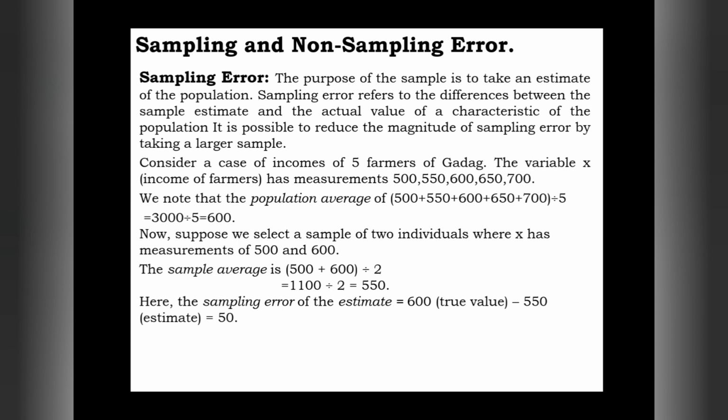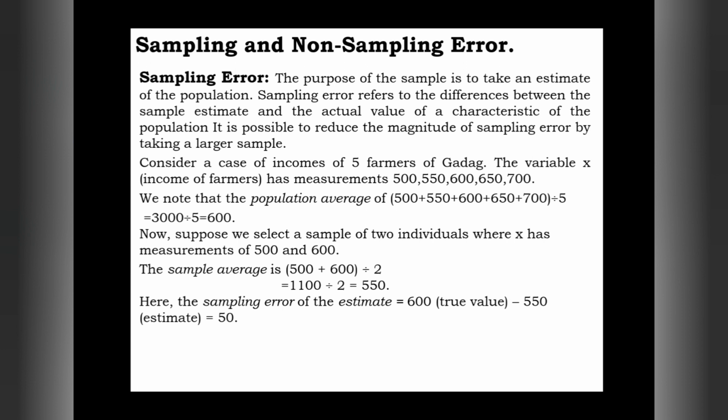So if we use the data in the equation, sampling error is equal to actual value minus estimated value. The actual value is 600 minus the estimated value of 550. If we deduct 550 from 600, we get 50. So that is the sampling error. The difference between actual and estimated value is nothing but sampling error. So there we found 50 as the sampling error.